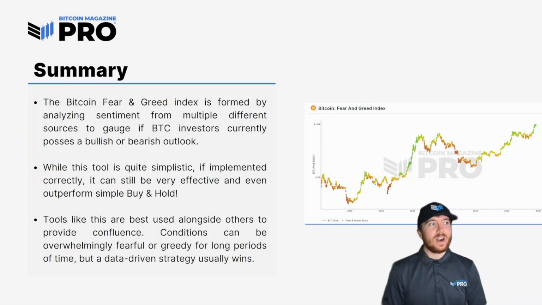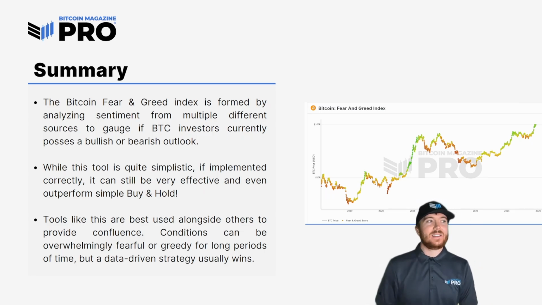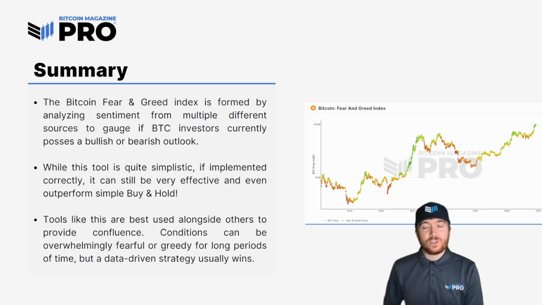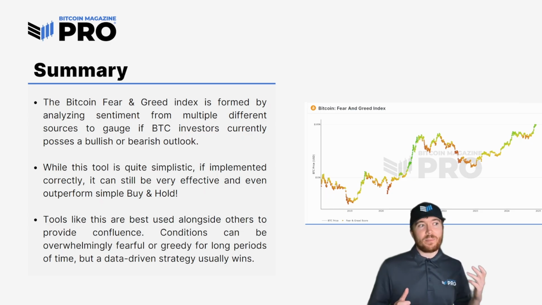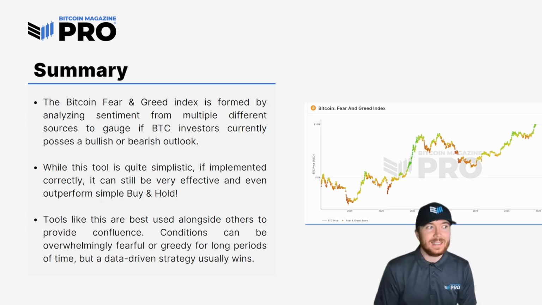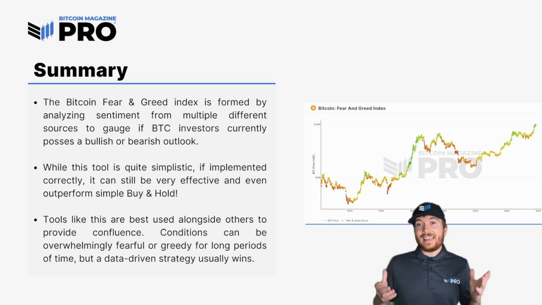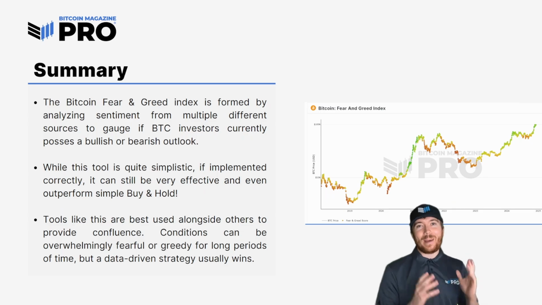So just to summarize, the Bitcoin Fear and Greed Index is formed by analyzing sentiment from multiple different data sources to gauge whether Bitcoin investors are currently bullish or bearish on the future outlook of price action. And while this tool is quite simplistic, it is literally just overlaying a 0 to 100 scale over price action. If implemented correctly, it can still be incredibly effective and even outperform buy and hold from that initial purchase in February 2018, which is pretty amazing considering the Bitcoin price was only a few $1,000s then, and since then we've surpassed $100,000, and this has performed better than that.